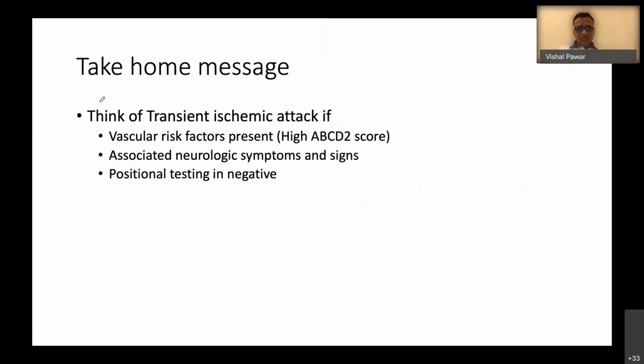So think of transient ischemic attacks if vascular risk factors are present, along with associated neurological signs and symptoms. Even monosymptomatic vertigo can happen in TIAs, in 8% of TIAs, but it's very important to determine the ABCD score or global cardiovascular risk score. And if positional testing is negative in a patient with episodic vestibular syndrome, think of TIAs, okay?